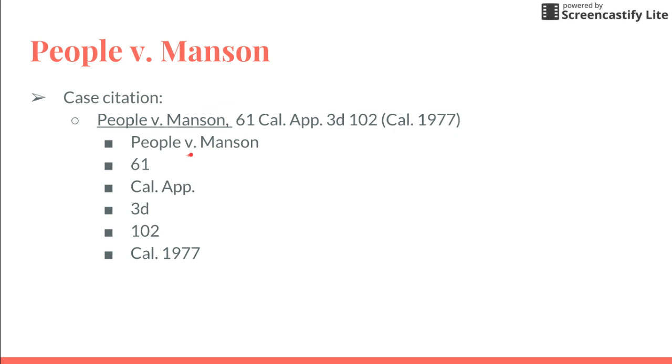People v. Manson is the case title. 61 is the volume. Cal App, standing for California Appellate, is the court. 3D means the third edition. 102 is the page number. And California 1977, Cal 1977, means the deciding court and the year the decision was made.